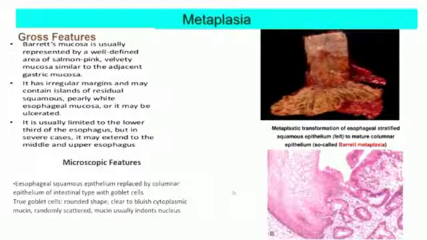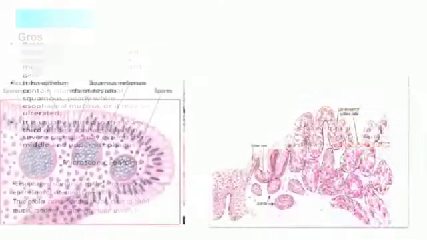Microscopically, the esophageal squamous epithelium is replaced by columnar epithelium of intestinal type with goblet cells. Goblet cells are rounded in shape, with clear to blue cytoplasmic mucin, randomly scattered; the mucin usually indents the nucleus.